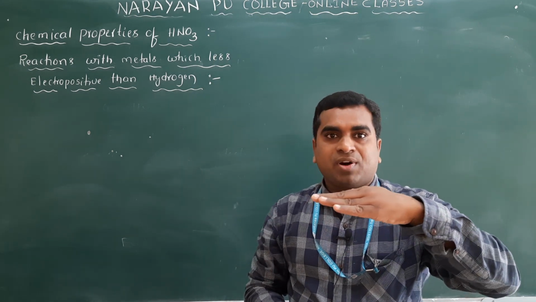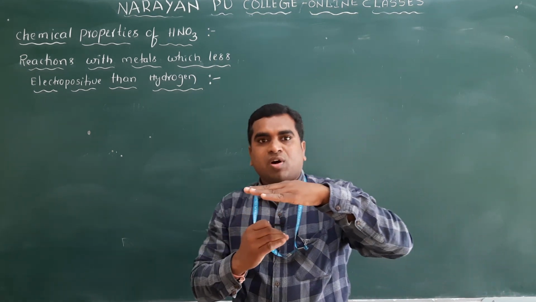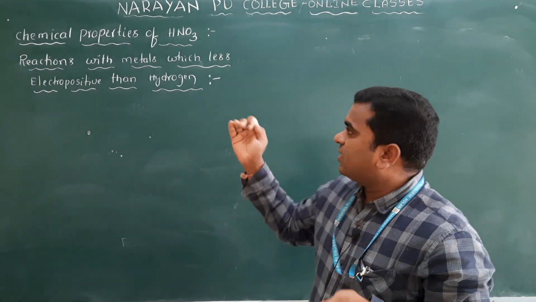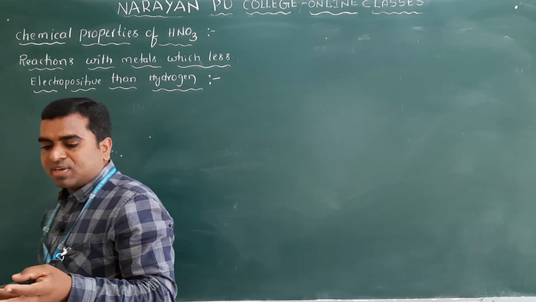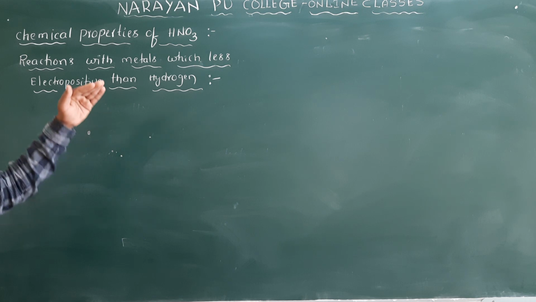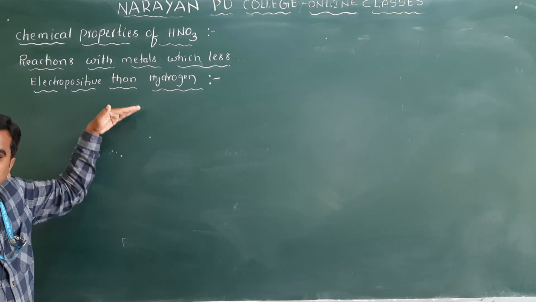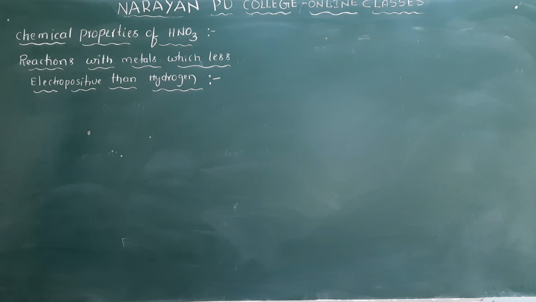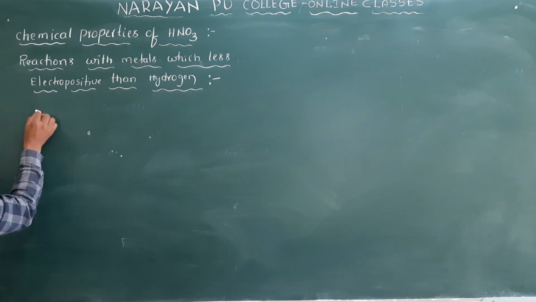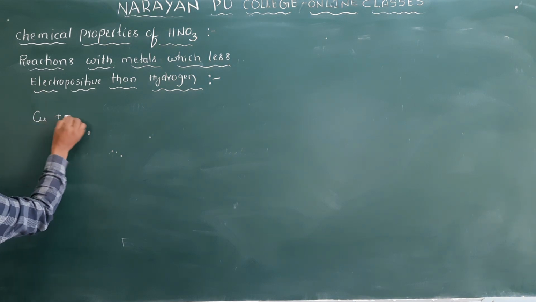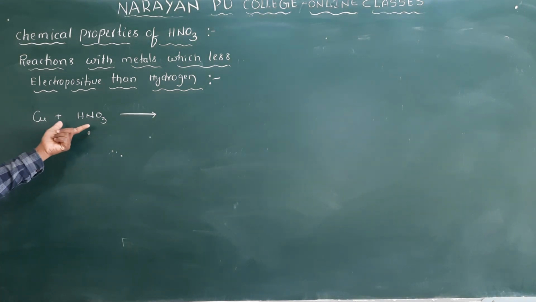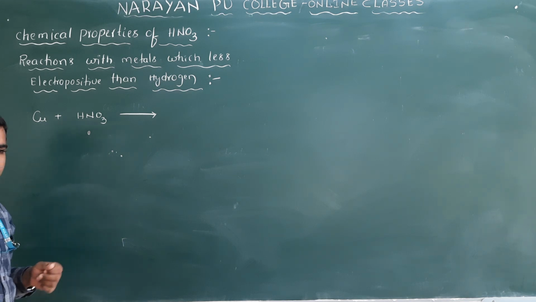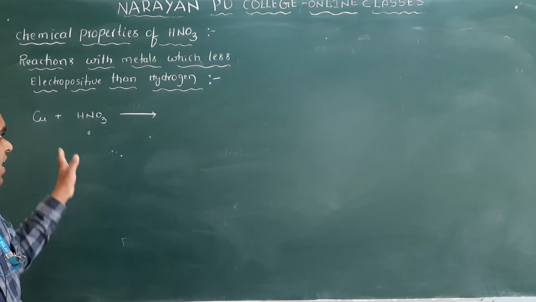Like copper, silver and gold. So these less reactive metals, copper, silver, gold, platinum, mercury, are placed below hydrogen, and are less reactive compared to the previously discussed metals. So how will it react with copper? Copper is less electropositive, and how will it react with HNO3? As I already mentioned, one is concentrated HNO3 and another is dilute HNO3, and you know how to balance the equations. Again I will not balance here.